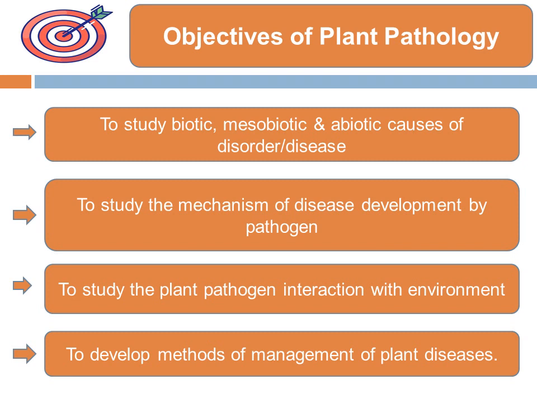So what is meant by biotic causes? The causes which occur by living things are called biotic causes, just like microorganisms or animals etc. Those that cause damage to the plants are called biotic agents. Then next is mesobiotic. Mesobiotic is the damage caused by viruses or viroids.